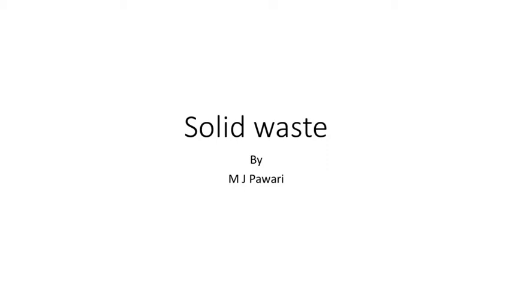Starting from waste generation, next waste storage, next waste collection, next waste transportation, next transfer and transport, then processing, recovery and treatment of that waste, and finally the last one is the disposal of that waste. So these are the different functional elements of the municipal solid waste management system. The first one is the generation of the waste.